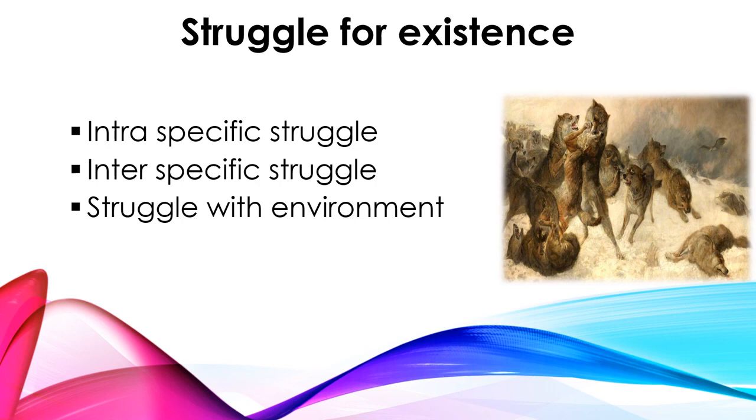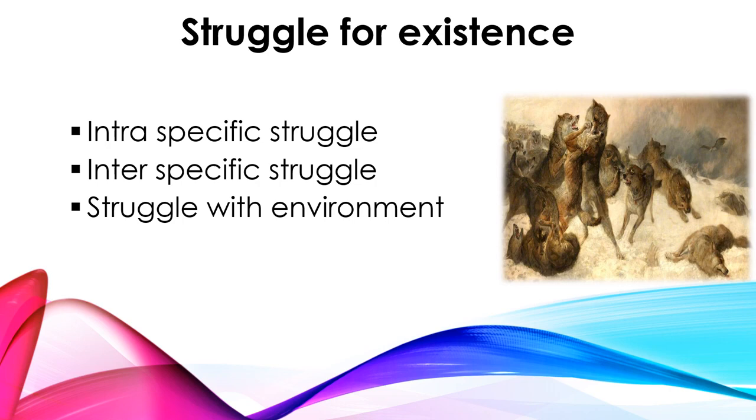So the basic needs may be lacking, and every organism may feel a struggle for existence. There will be competition between these organisms to survive in this environment, right?